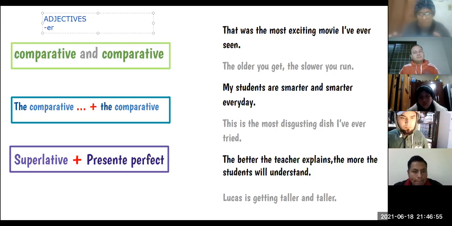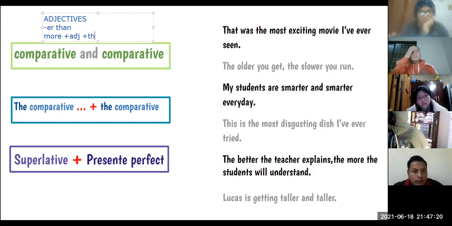Very good. And what about when we have long adjectives? Y no nos olvidemos de than. When we have long adjectives, we use more, very good. More plus the adjective. The adjective doesn't change. El adjetivo no cambia para nada. Y luego tenemos than, ¿cierto? Estas son las reglas más básicas de los comparativos.